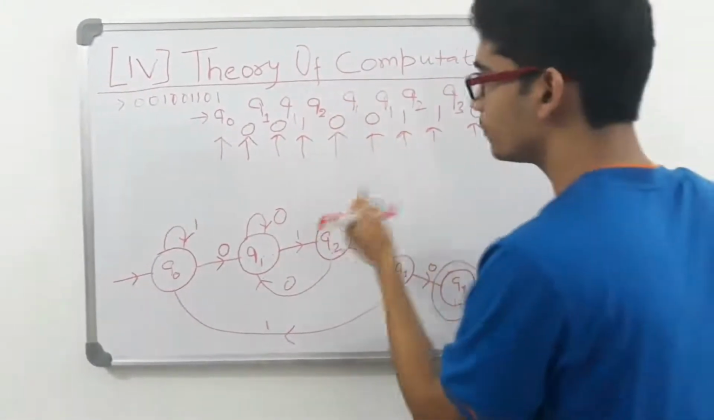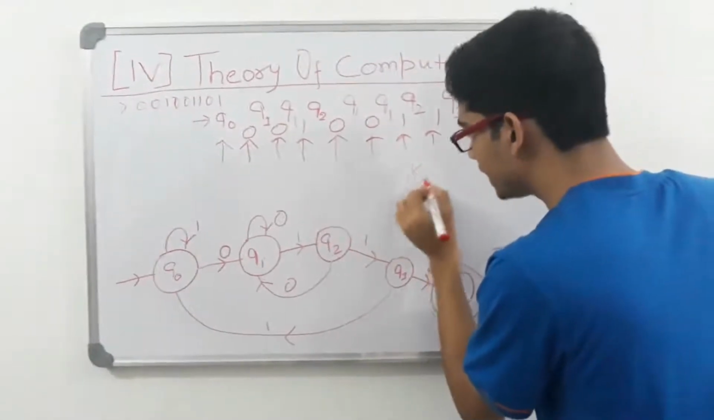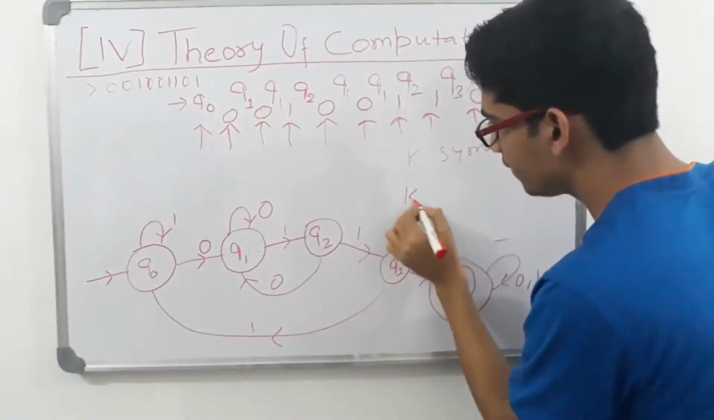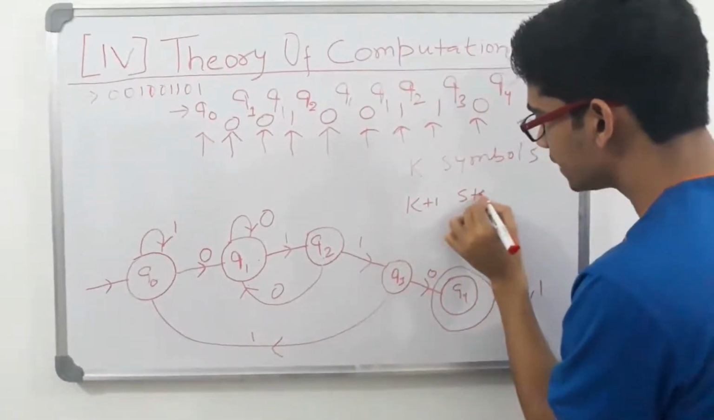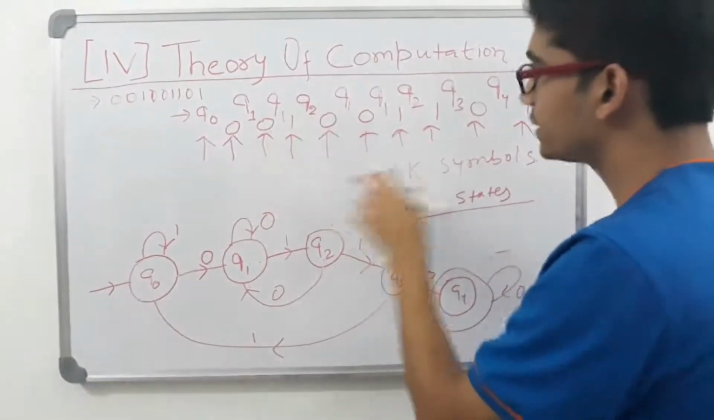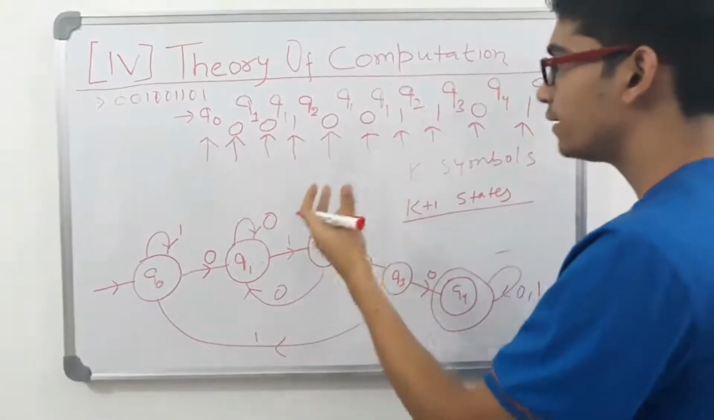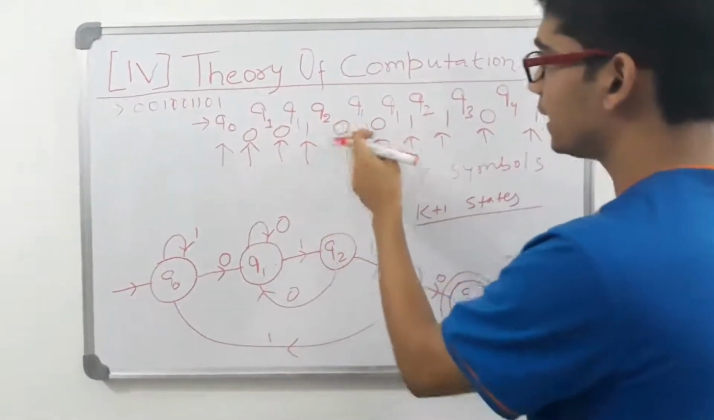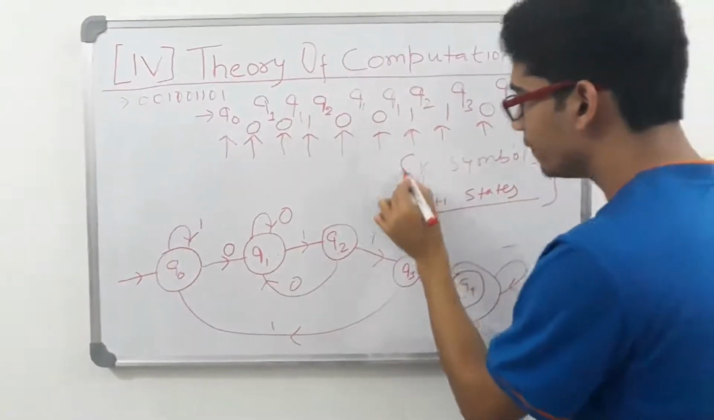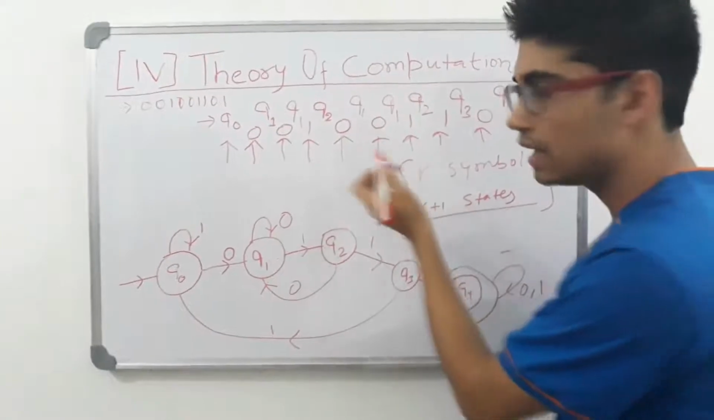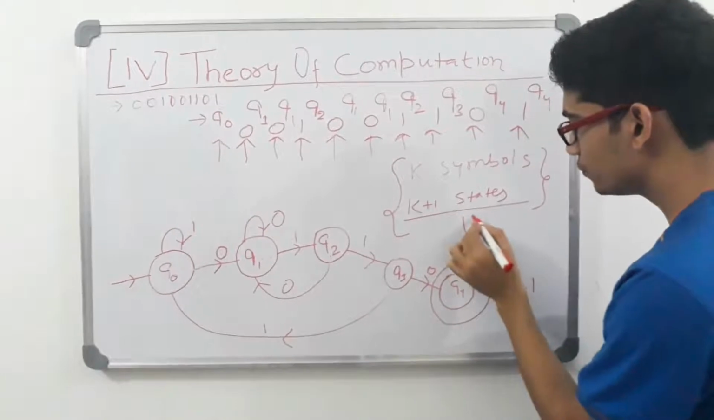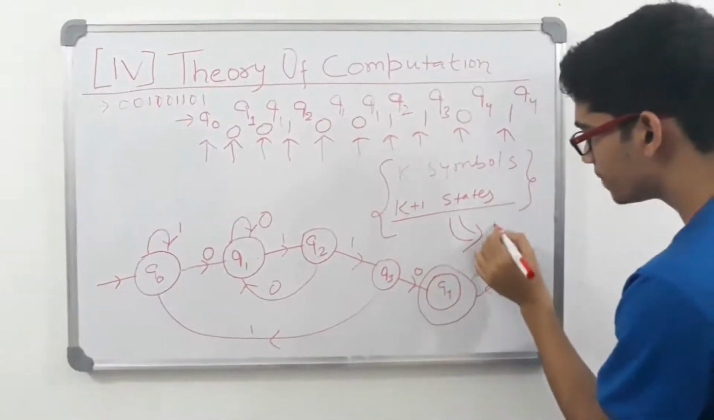But the point that I want to make is that when we have scanned k symbols, obviously we will have k plus 1 states. And when I say that we'll have k plus 1 states, I do not mean that all the states will be distinct. There is repetition, obviously: this Q1 is repeated and Q2 is repeated. Just keep this point in mind, that whenever you are scanning k symbols, you are getting k plus 1 states, and we'll make use of this concept in the pumping lemma.